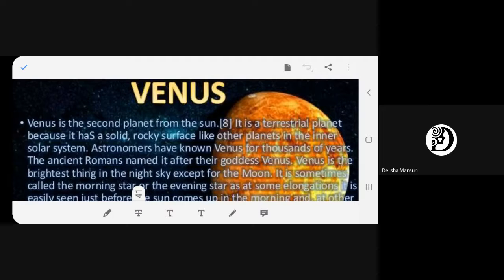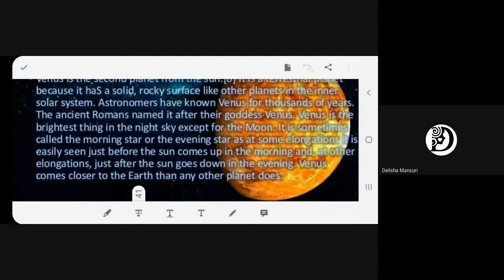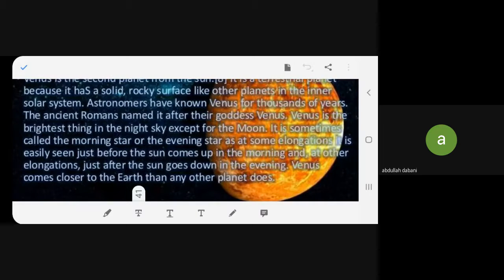And hence what is it called? Sometimes it is called the morning star or the evening star, as at some elevations it is easily seen just before the sun comes up in the morning, and at other elevations just after the sun goes down in the evening.